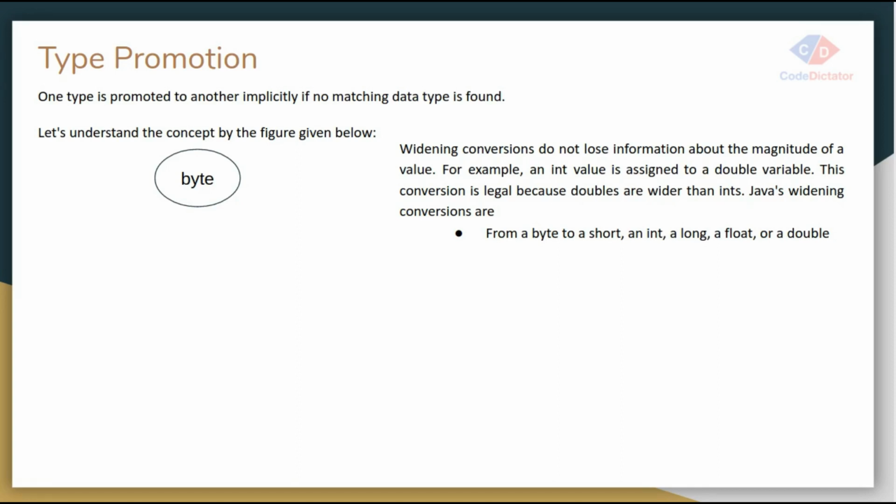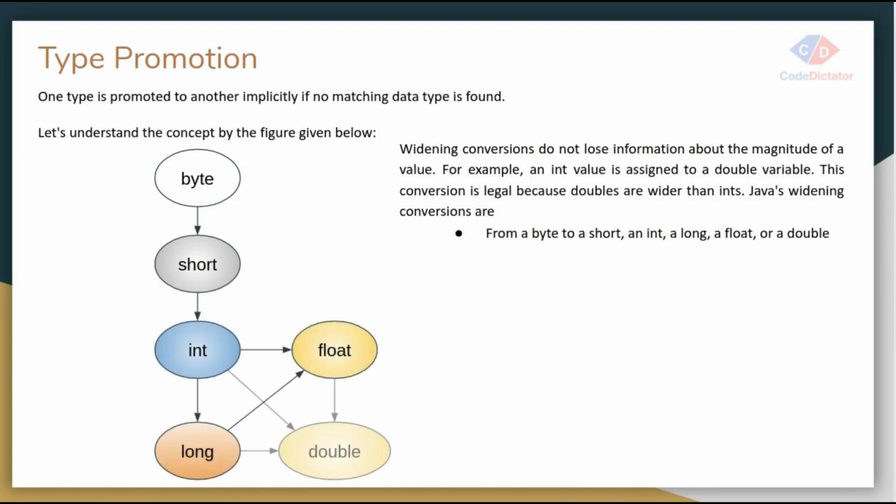Whenever we are performing a widening conversion, meaning we are converting a smaller data type into a larger data type, my data will not be lost. This is the most important part. Let's understand with the help of a diagram. The first rule is that if I want to convert my byte data type, it can implicitly convert byte into short, int, long, float and double.